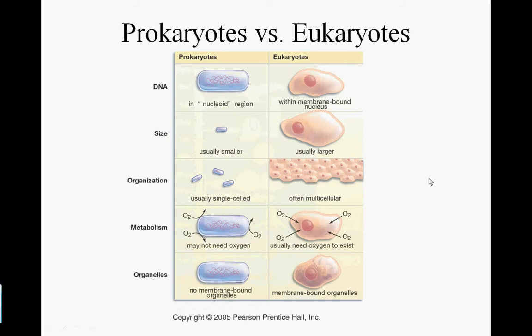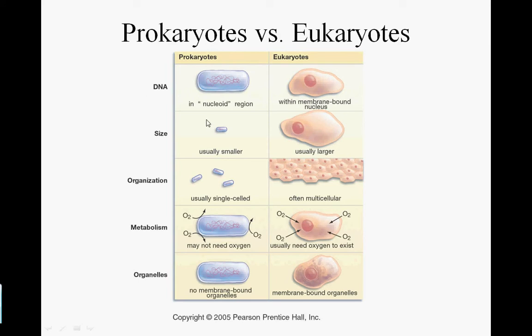The next concept that we'll discuss is prokaryotes versus eukaryotes. Prokaryotes, you learned, were your bacteria and your archaea. These are your simple-celled organisms, whereas your eukaryotes are your plant cells and your animal cells. Now, there are several differences between the prokaryotes and eukaryotes. For example, prokaryotes do not have nuclei. They don't have a nucleus, whereas the eukaryotes, they have a membrane-bound nucleus that contain the DNA.